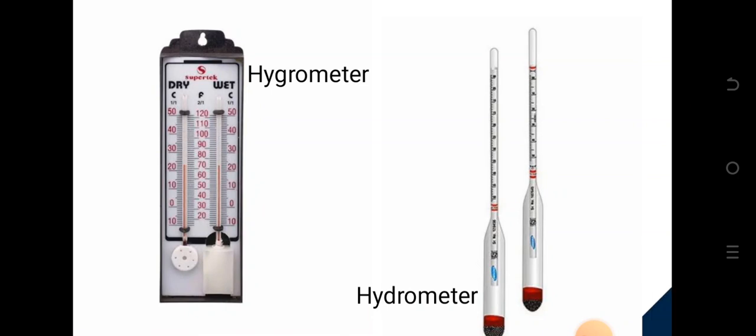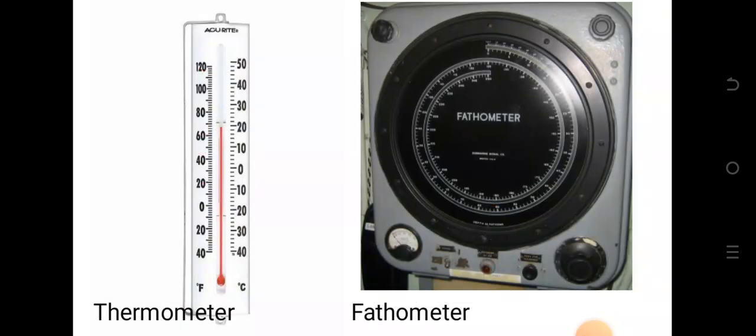Then look at the hygrometer. See the hygrometer now, used to measure the relative humidity, and see the hydrometer. The hydrometer is used for measuring relative density. So let's look at this. You see the thermometer, you see the temperature measured in Fahrenheit and centigrade. Then we have the photometer used to measure the depth of the sea.